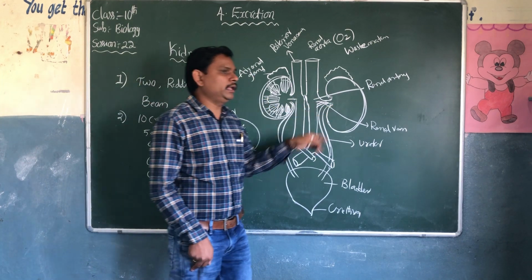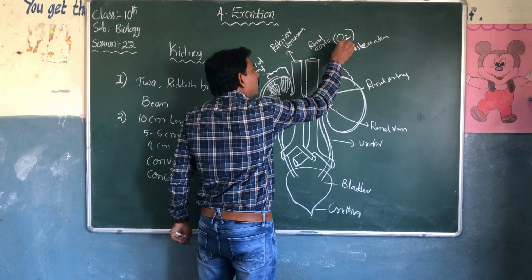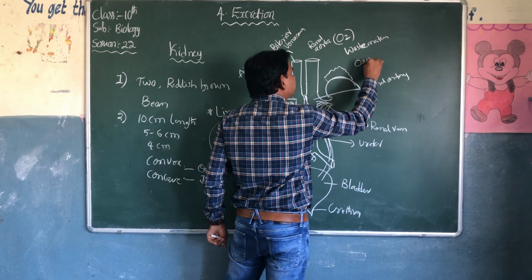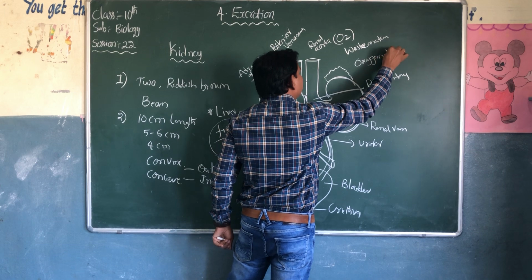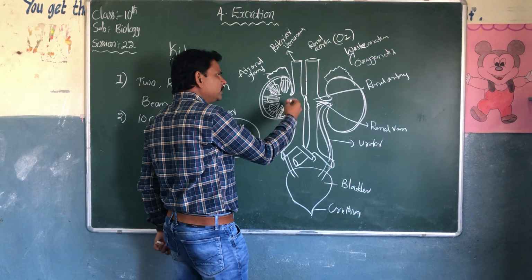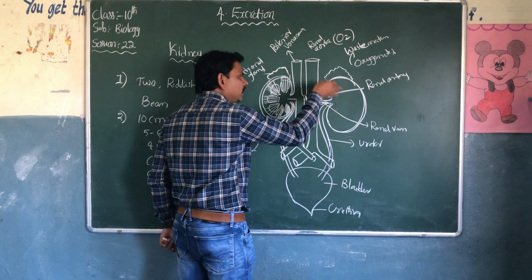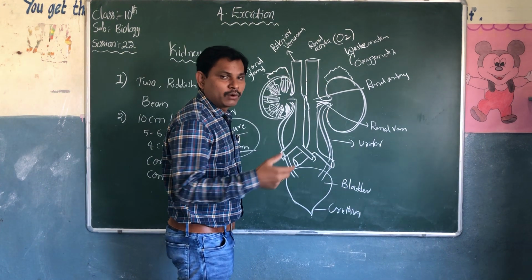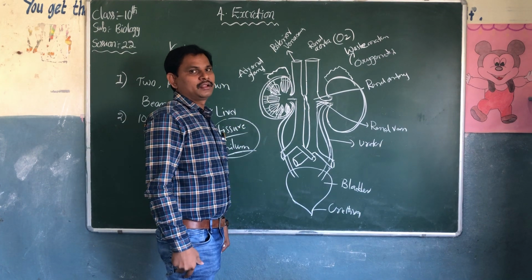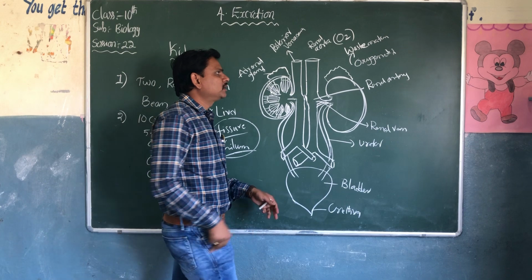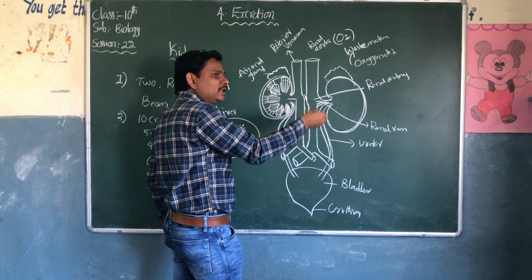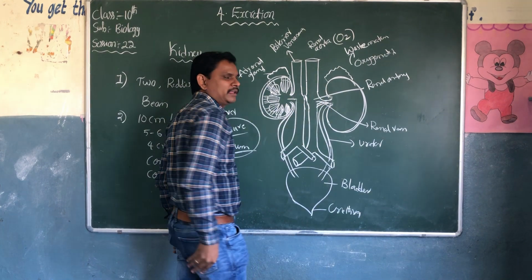In the kidney, this renal artery carries oxygenated blood loaded with waste materials. When these waste materials enter into the kidney, what happens? Filtration will take place. But this oxygenated blood is utilized by the cells present in the kidney.